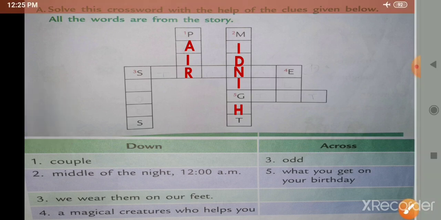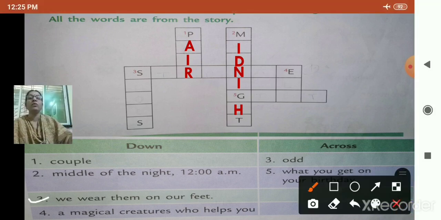Now see the next one, number 3. Can you see number 3 in down? We wear them on our feet. What is it called? See, number 3 is over here. Can you see number 3 here? Yes. What is the word given? Starting letter S. So the word starts from S.